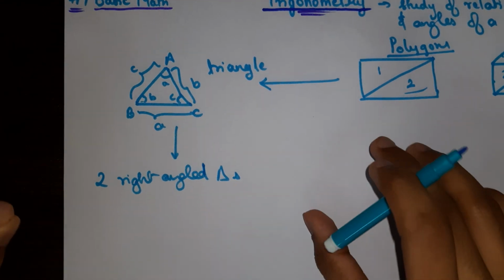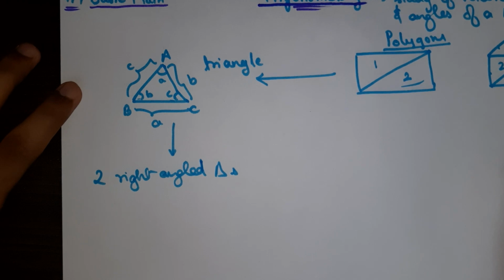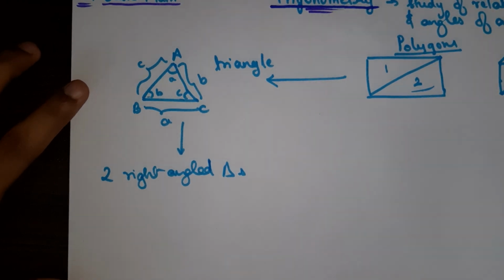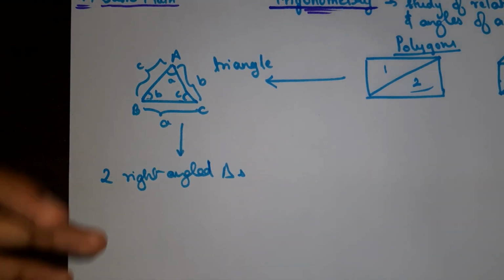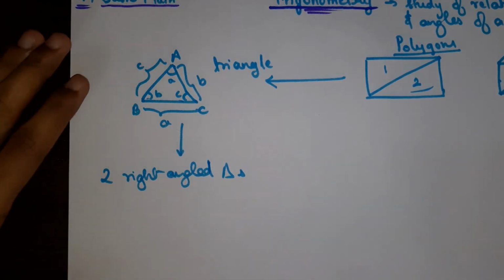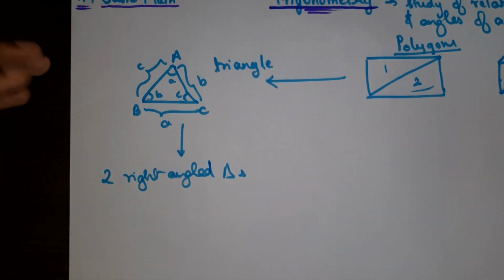So in trigonometry, we are learning the study of relation between sides and angles of a triangle, but more specifically, majorly right angle triangles, right? Because when we are learning about sine, cosines, all these things are more specific for right angle triangles.